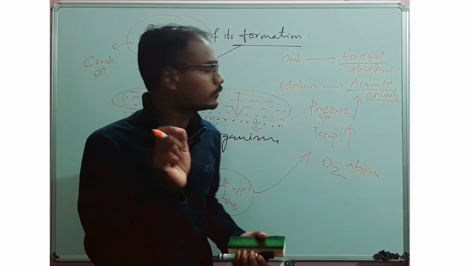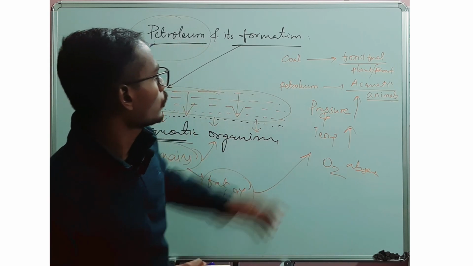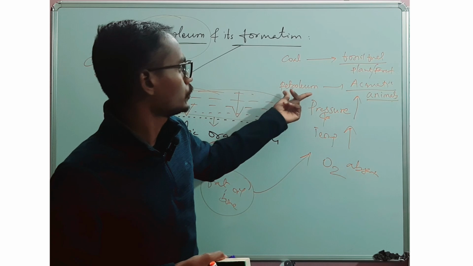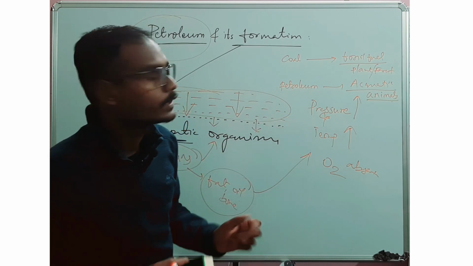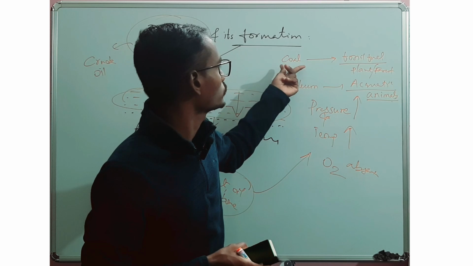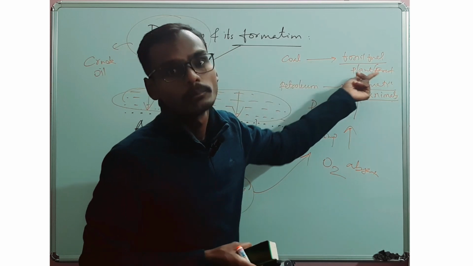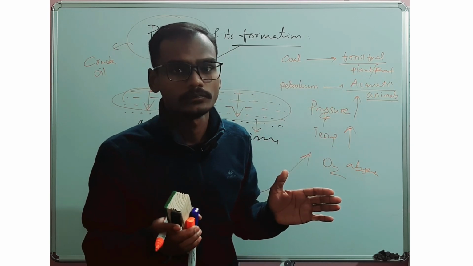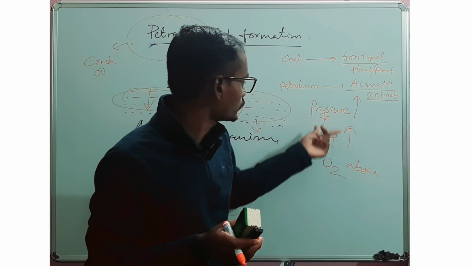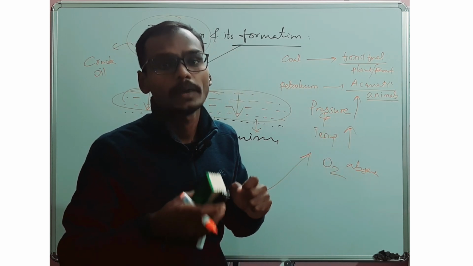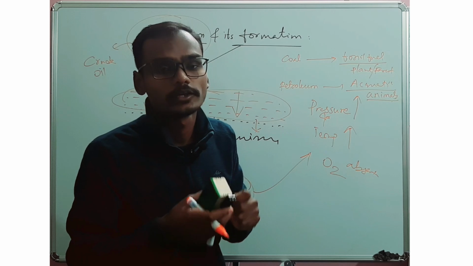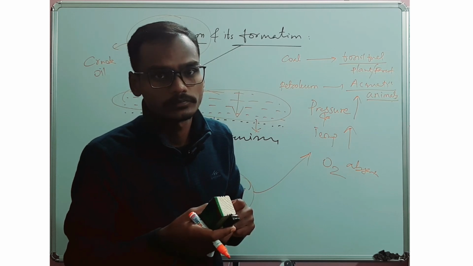Here we can observe coal is in solid form, petroleum is in liquid form. Why the difference? Because the source for the formation of coal is plants. Plants are hard material. In the condition of pressure and temperature, the state of matter, that is the solid state, remains the same.